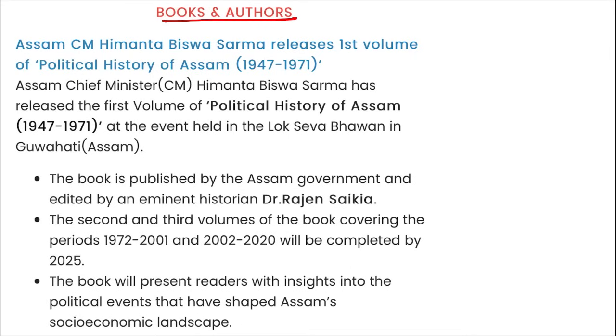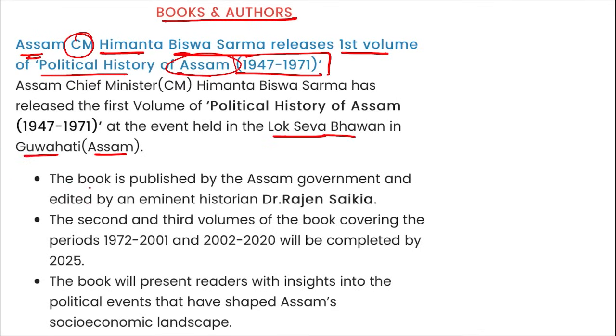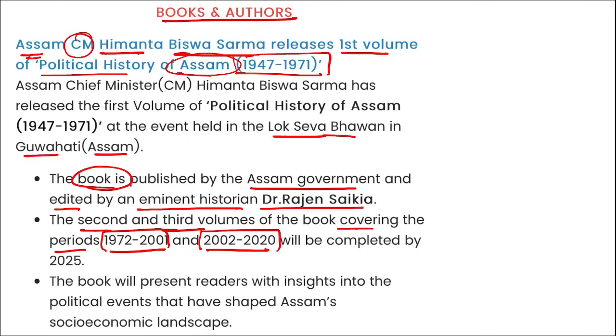Next, books and authors. Assam's Chief Minister Himanta Biswa Sarma released the first volume of Political History of Assam 1947 to 1971. This was during an event in the Lok Sabha Bhavan in Guwahati, Assam. The book is published by the Assam government and edited by an eminent historian, Dr. Rajen Saikia. The second and the third volume of the book, covering the periods 1972 to 2001 and from 2002 to 2020, will be completed by 2025. The book will present readers with insights into the political events that have shaped Assam's socio-economic landscape.